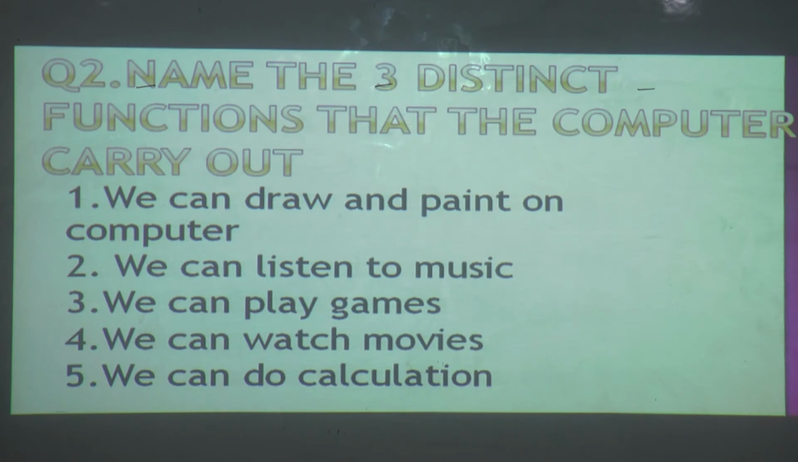Name three distinct functions that the computer carries out. Means what does a computer do? Why are we using the computer? By using a computer we can draw and paint. Next, second, we can listen to music. Good. Next, we can play games also on the computer, and we can watch movies on the computer. We can do calculations on the computer.